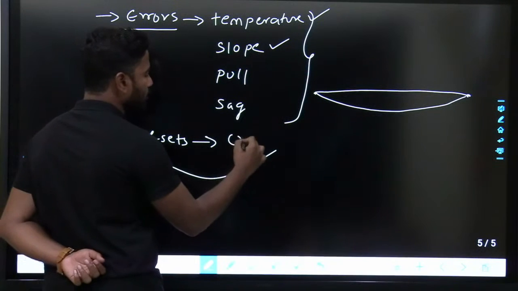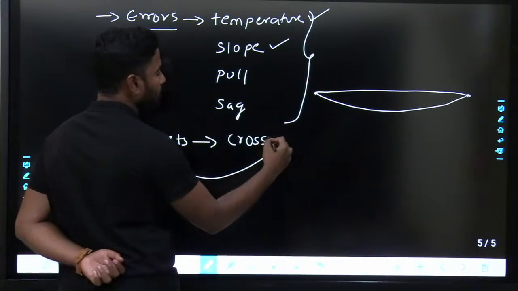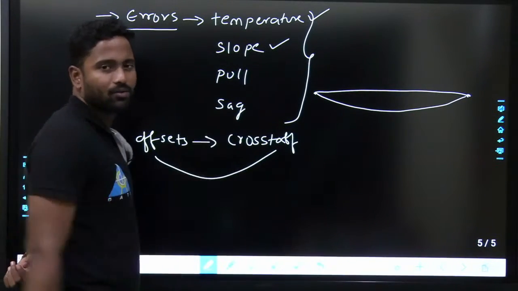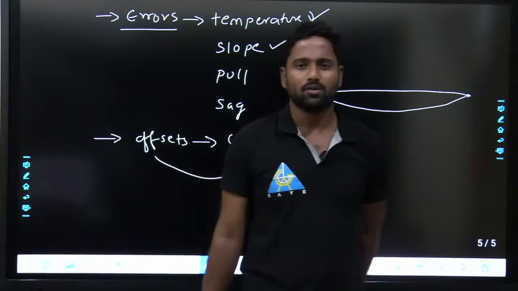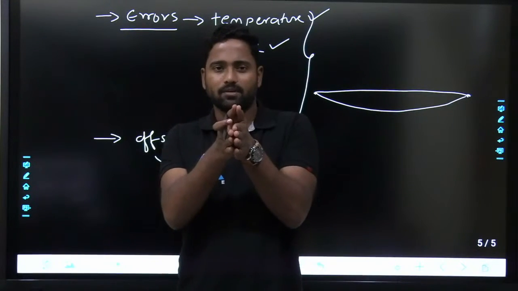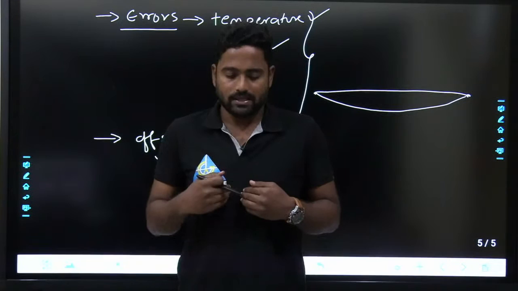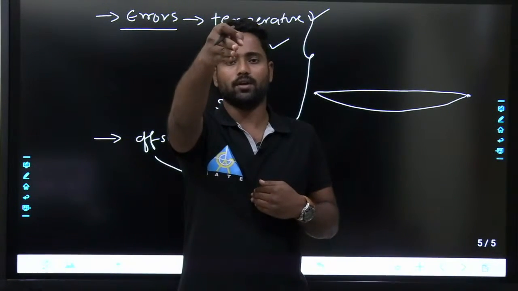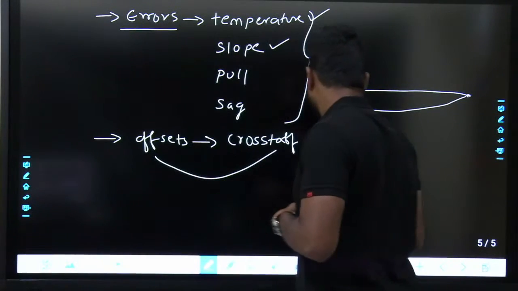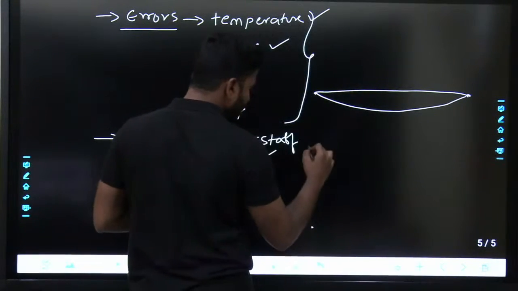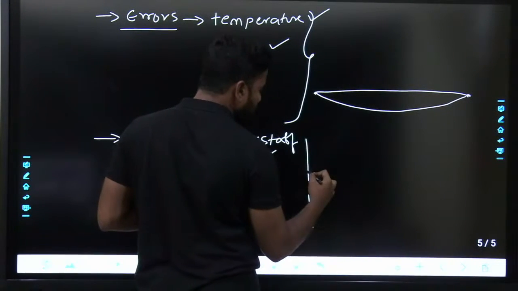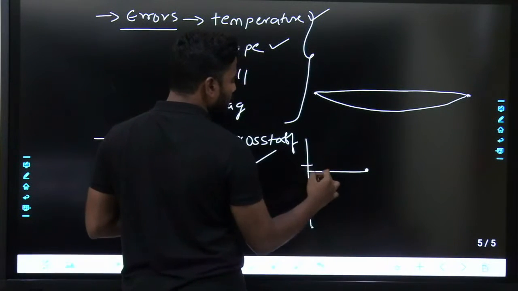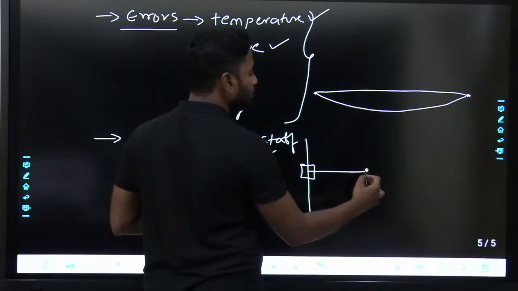And in this we are going to discuss instruments like cross staff and pegs and all those things. Cross staff, the idea is simple. Offset means, if I am here, exactly perpendicular to me, like if you want to locate a point over there. Let us say there is a line over here perpendicular to this at some distance, and you want to locate a point over here. Then you will keep your cross staff here and you are going to locate this point.